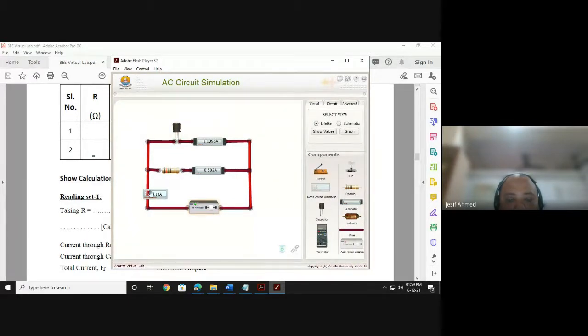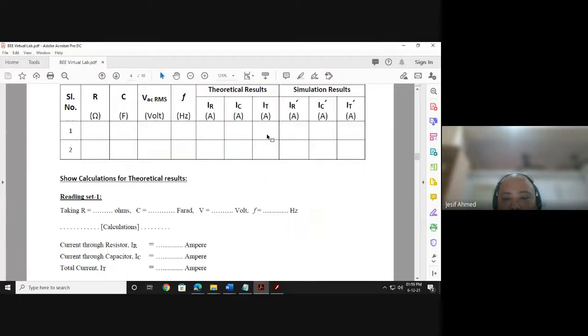Now, after the simulation is complete, the final results will be shown. Those results you have to fill up here, 1, 2, 3 for the second set of reading. So this IR, again, should be almost similar if your calculations are correct.